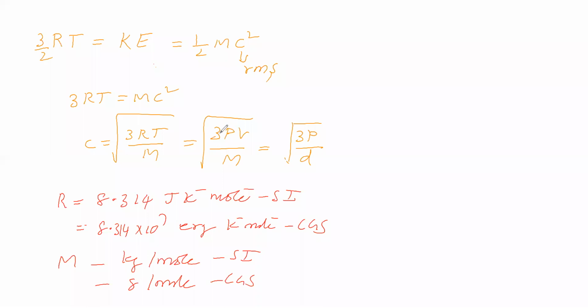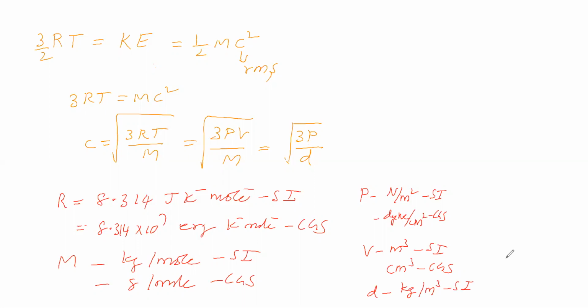Then we have to consider pressure. For pressure, the SI unit is Newton per meter square. In CGS system, Dyne per centimeter square. Then volume. The SI unit of volume is meter cube. In CGS system, centimeter cube. Then density. The SI unit of density is kilogram per meter cube. In CGS system, density is gram per centimeter cube.